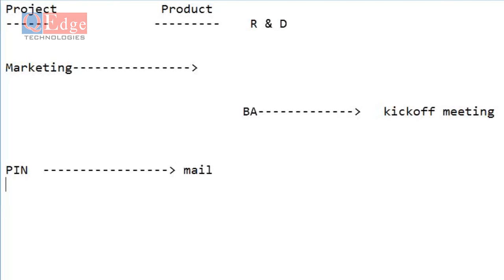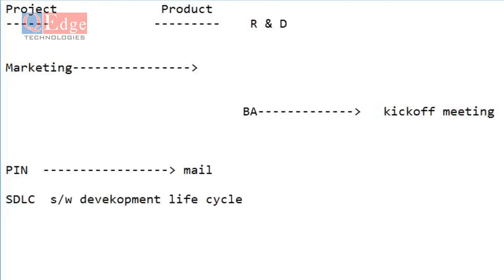No, right? Once the project initiation note or project welcome mail is completed, they are going to start implementation of that. Then for development, they follow SDLC. Have you heard the term SDLC, software development lifecycle? This is software development lifecycle. In this software development lifecycle, we have different phases.